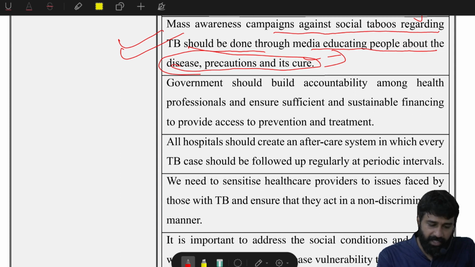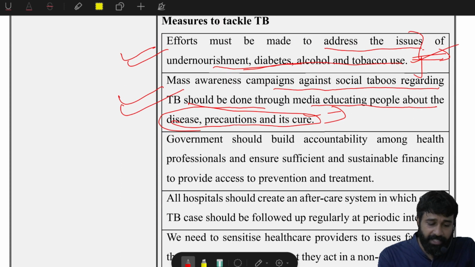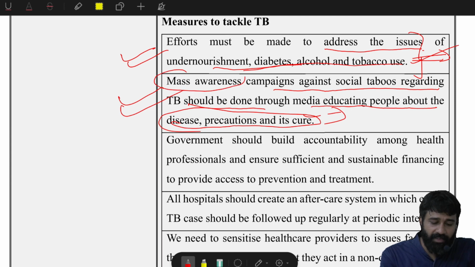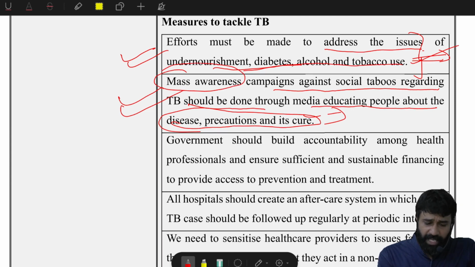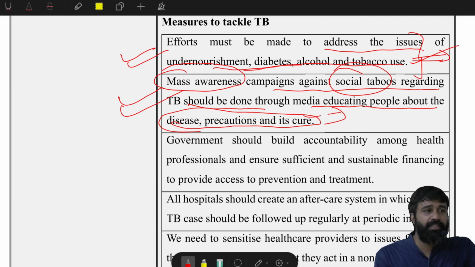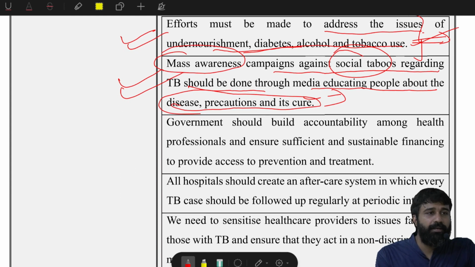Just substantiation. Next, the government should build accountability. Any testimony that you can give regarding mass awareness campaigns against social taboos, that is, social stigma.